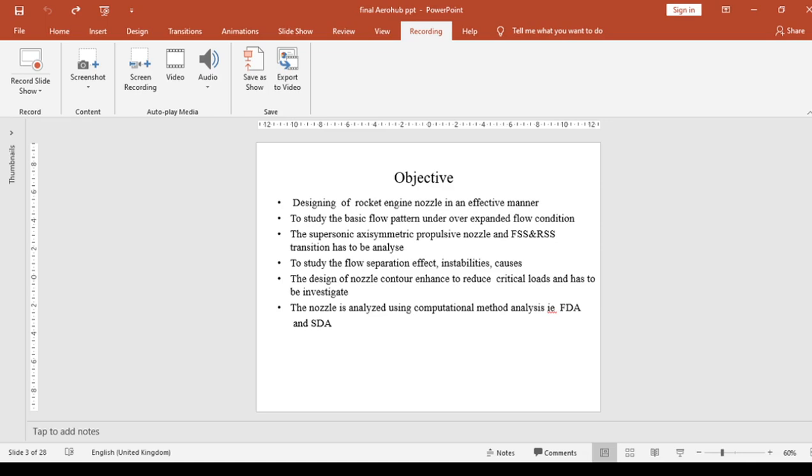The design of the nozzle contour to reduce the critical loads has to be investigated. The nozzle is analyzed using computational methods, that is FDA and SDA.